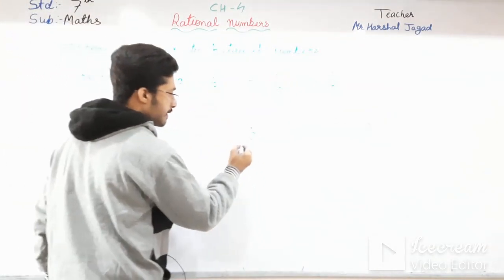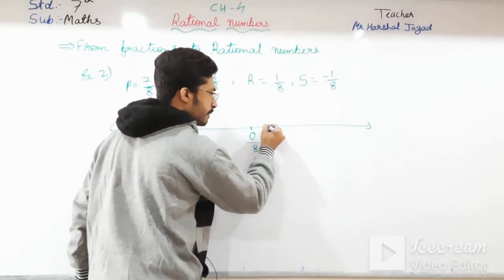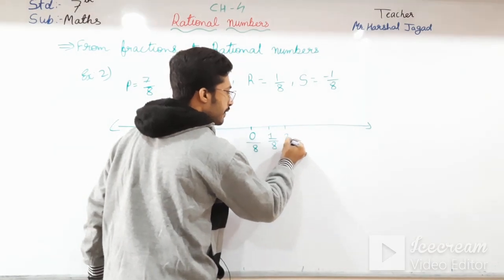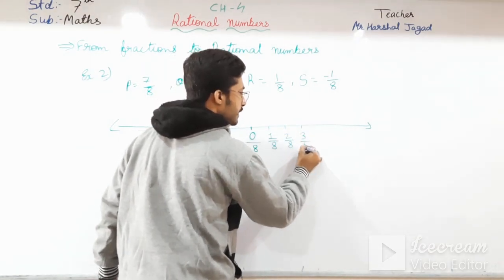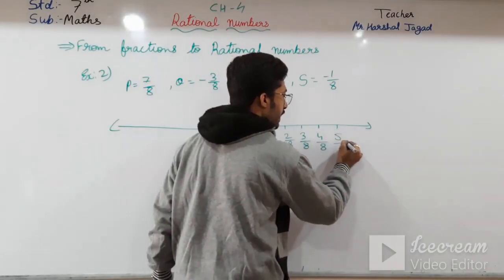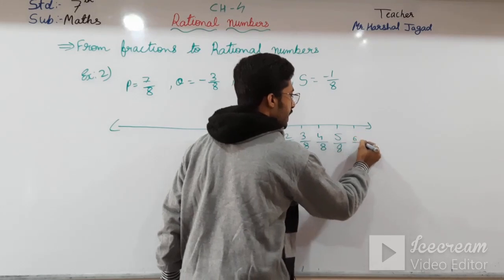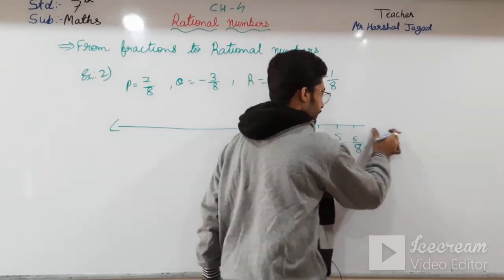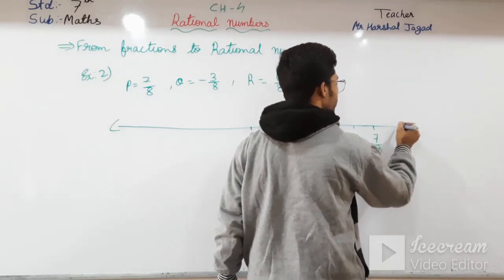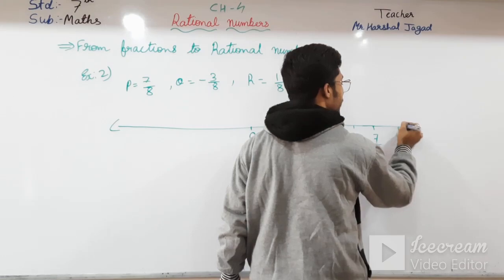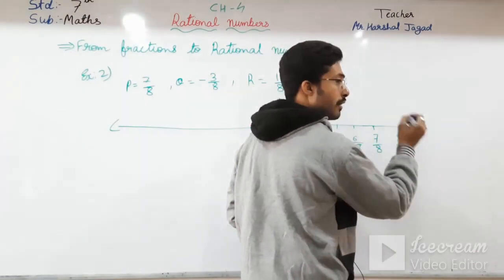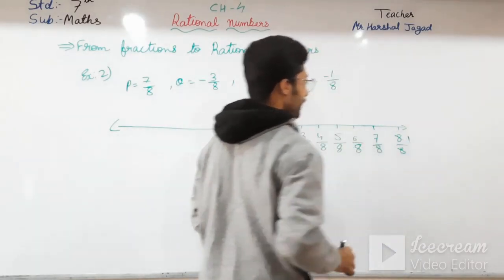So I can write this as 0 by 8, 1 by 8, 2 by 8, 3 by 8, 4 by 8, 5 by 8, 6 by 8 and 7 by 8, and here that is 8 by 8, that is 1. 8 ones are 8, that is 1. Okay students, here it is 1.